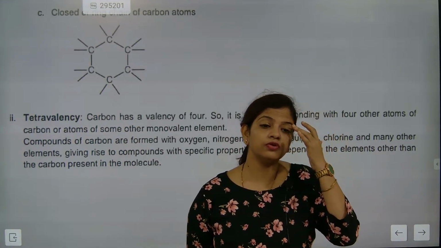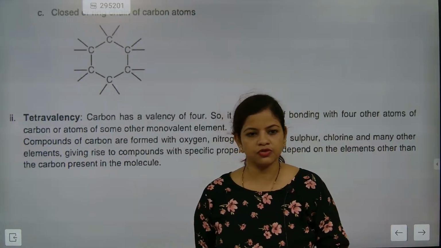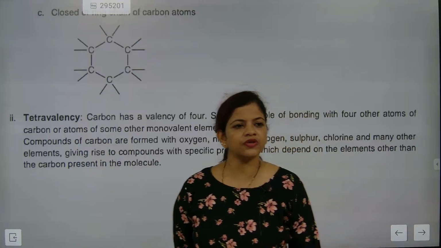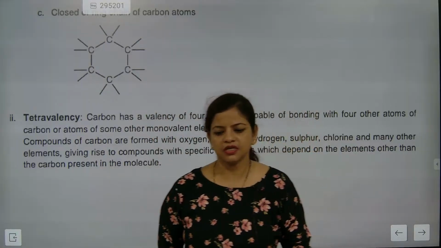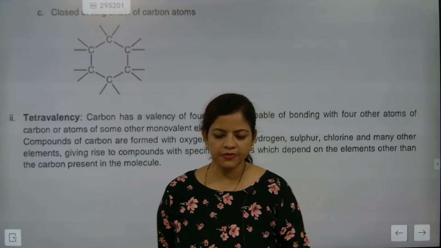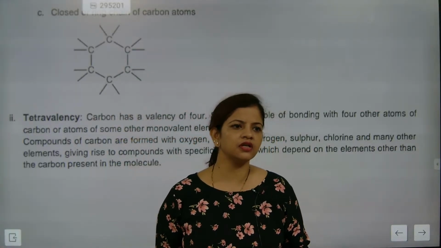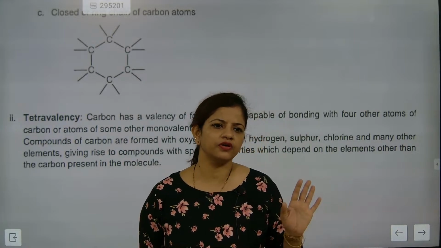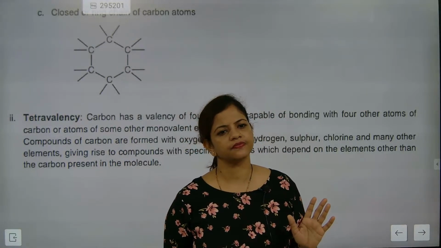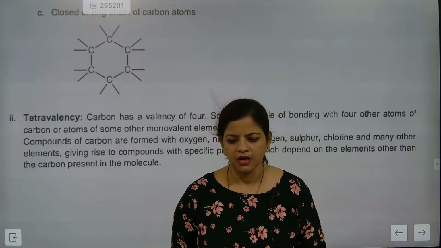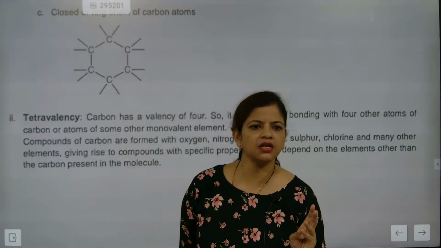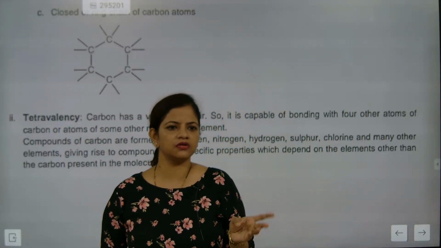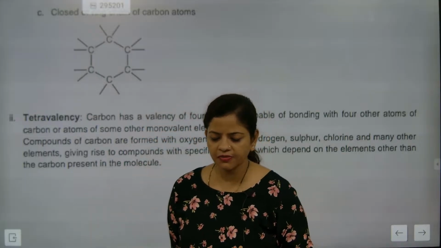So science will be going parallelly. Plus, what we are going to do is maths. Today and tomorrow we are going to start circles, because once height and distance is over, the circles chapter is going to be started. After circles, areas related to circles and applications. So 90%, 95% of the syllabus will be over. Got it? Which chapters will be left? Surface area and volume. Three massive chapters are left.